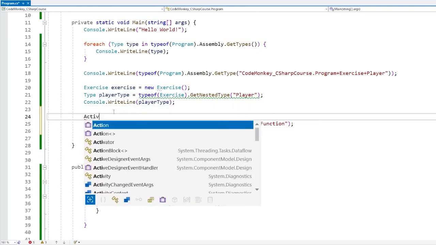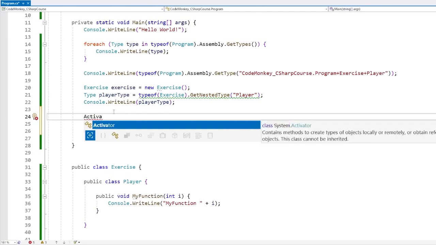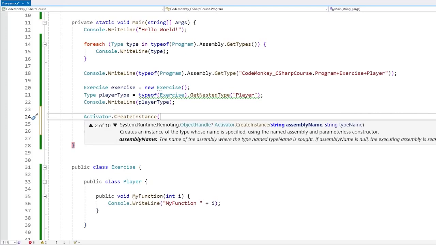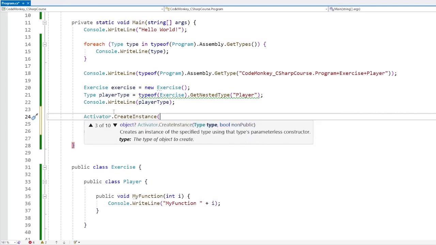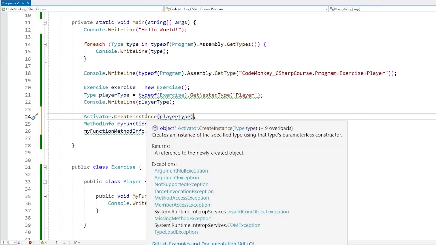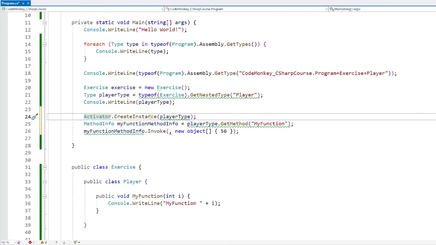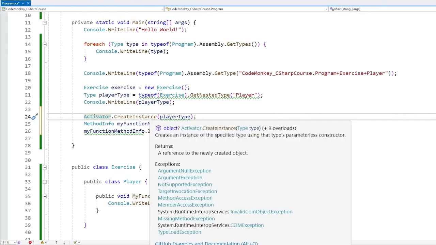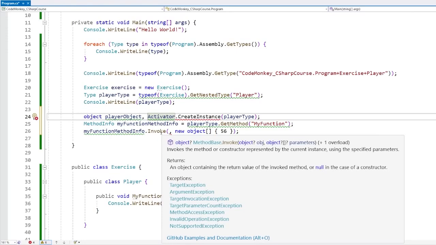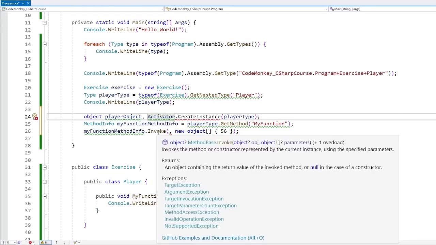And for that, we use the class called Activator, which exists inside of System. And then we call CreateInstance. Then we can either pass in strings for the names, or if we already have access to the type, let's do that one. So let's just pass in the player type. And yep, this one is going to construct a brand new player object. This one is going to return of type object, because again, we're running this before, let's say, the player class is defined. So we need to use the generic object, so player object. But then again, over here on the Invoke, this one also takes in an object for the target.